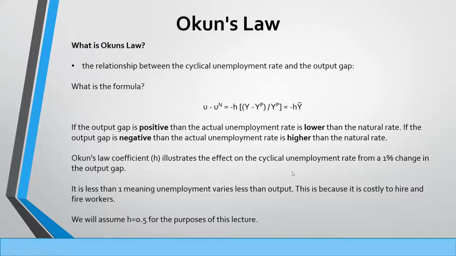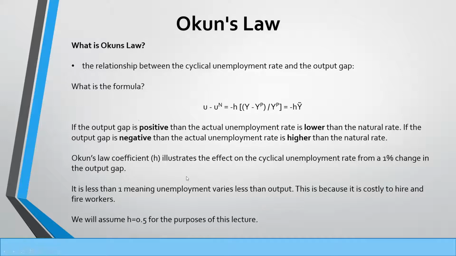So to bridge these two concepts that we've learned so far, we're going to learn about Okun's law. And this is the relationship between cyclical unemployment and the output gap. And this can be expressed by the following equation. We have the equation we already learned about, where we have actual unemployment less the natural unemployment. And then that'll be equal to what we call Okun's law coefficient. And then you have your output gap right here. And so if the output gap is positive, then the actual unemployment rate is lower than the natural rate. And if the output gap is negative, then the actual unemployment rate is higher than the natural rate.